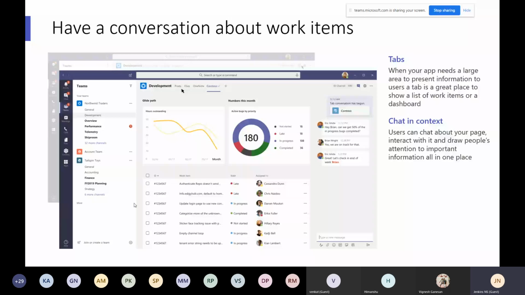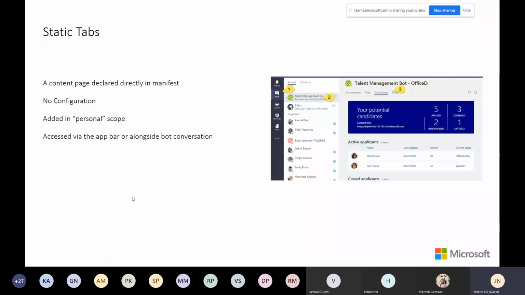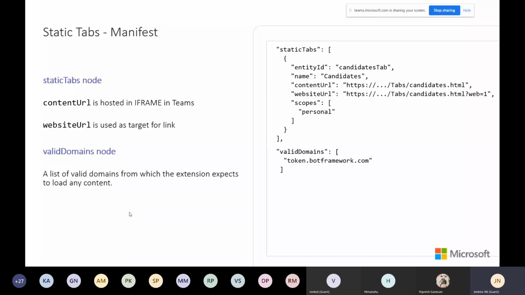We can integrate with simple commands. No need to write a lot of code. Okay, that's another benefit. You can utilize the same in mobile also. Post the tab threads and everything in mobile, and you can access it. Okay, regarding static tabs, I already showed the example, right? The same example screenshot is here. We don't need a configuration, just personal scope to display the data. But when you go for a configurable tab, you can see the personal scope. Then a direct HTML page is also fine.